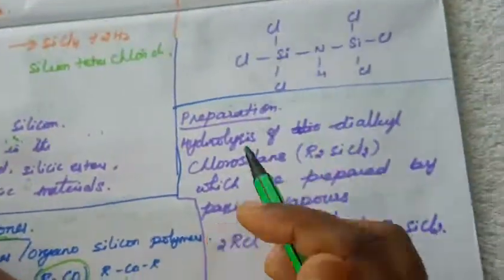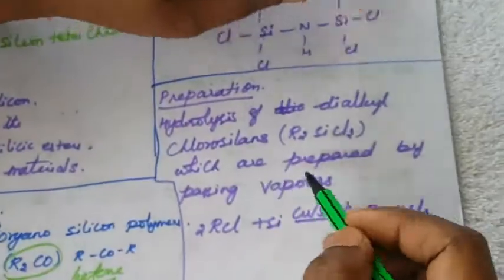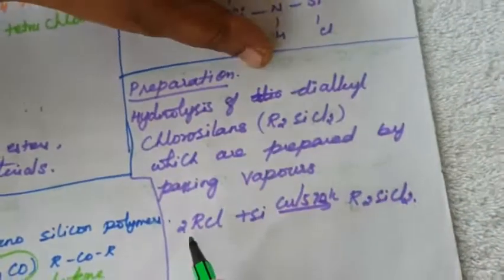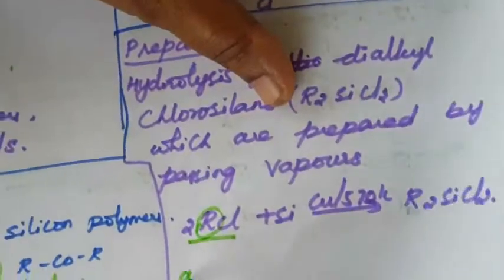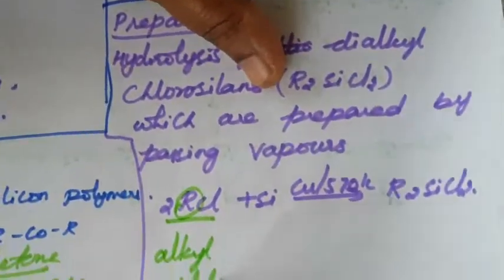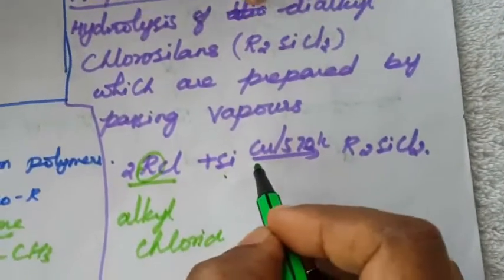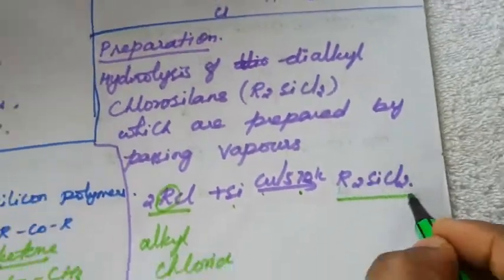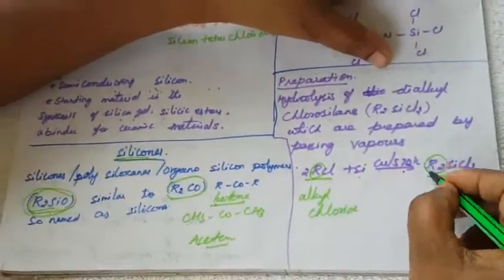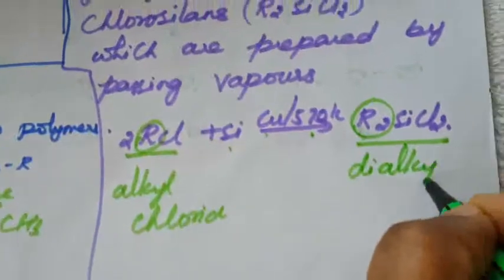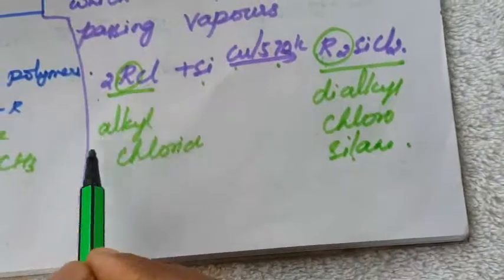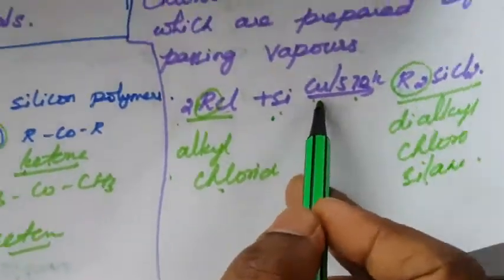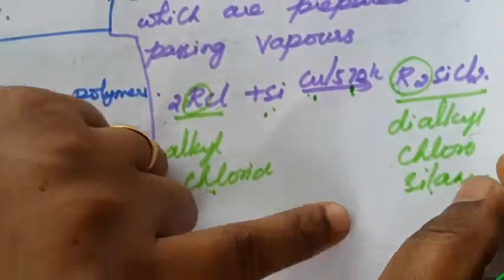What is the preparation? Hydrolysis of dialkyl chlorosilane, which is prepared by passing vapors of alkyl chloride over silicon in the presence of copper at 570 Kelvin. Here R means alkyl. This forms dialkyl chlorosilane, R2SiCl2. So the alkyl chloride reacts with silicon, copper and 570 Kelvin to form the alkyl chlorosilane.